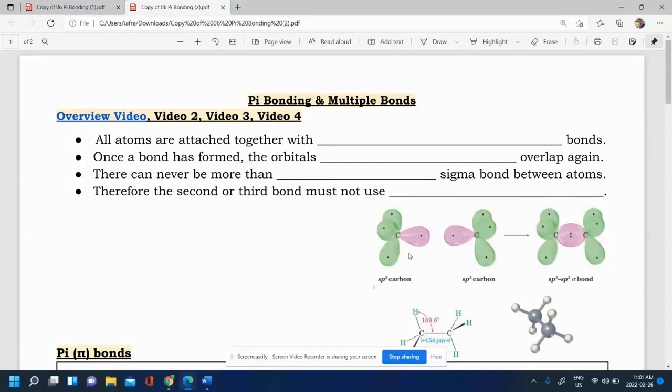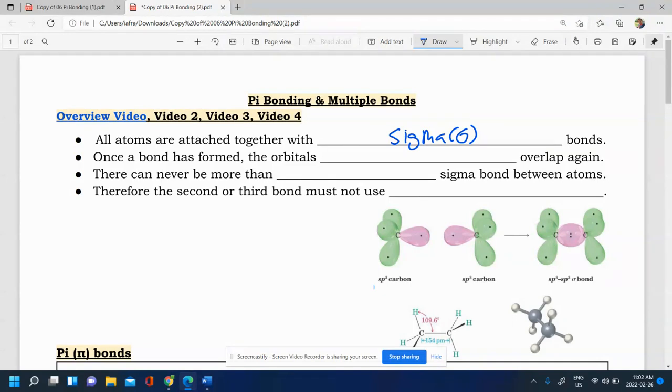In this video, we're going to do a brief overview of pi bonding and how it relates to the formation of double bonds and triple bonds. So first, you need to remember that whenever you have atoms bonded together with covalent bonds with sharing, they're all going to be attached together with the sigma bond, so with that direct overlap. So all atoms in bonds have a sigma bond there to connect them to each other. So you're going to have that sigma bond there.